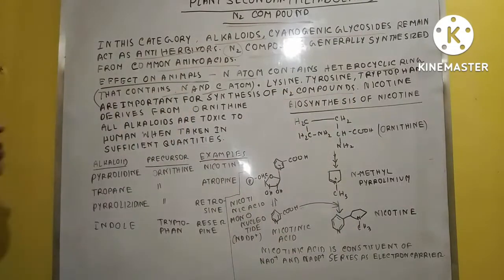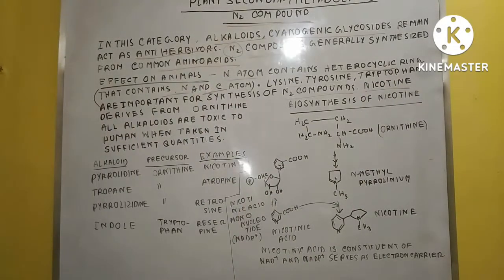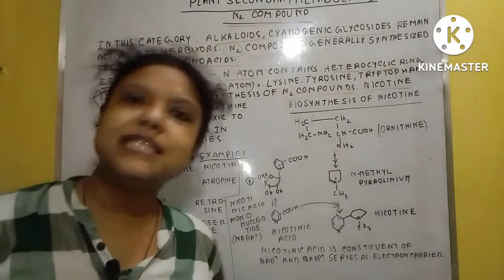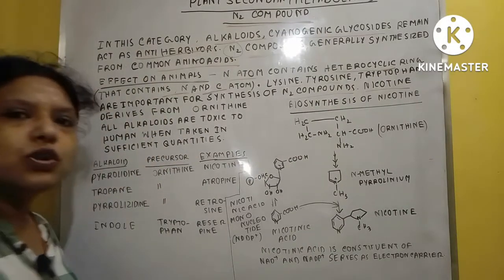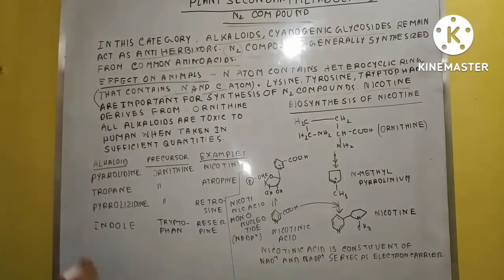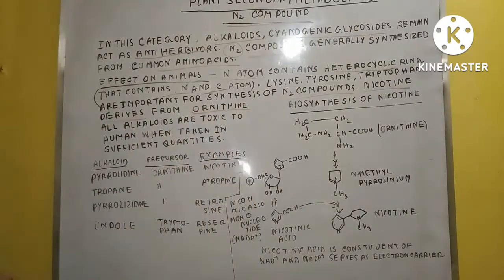One of the important nitrogen compounds is nicotine. I think you have already heard about nicotine; the name is not new, obviously. Nicotine is derived from ornithine.